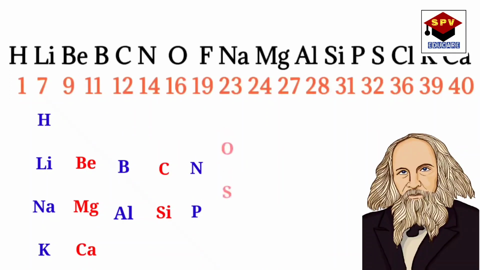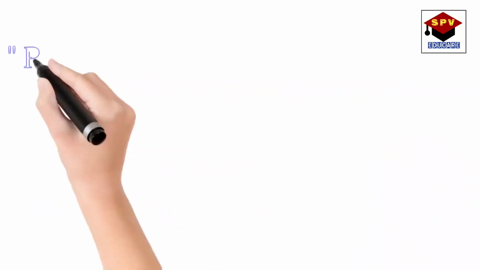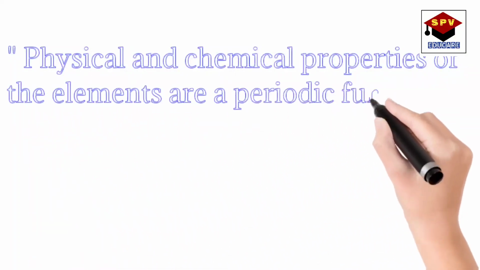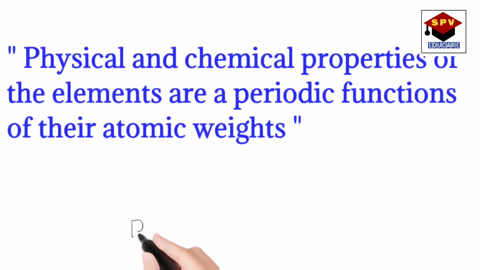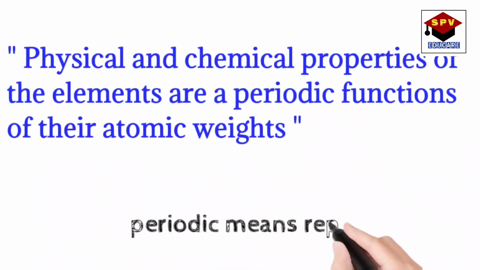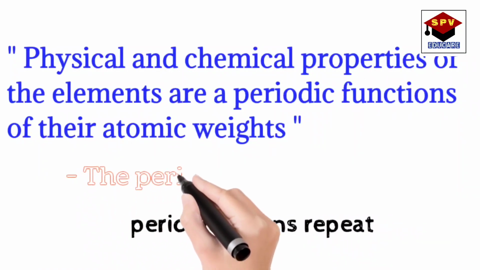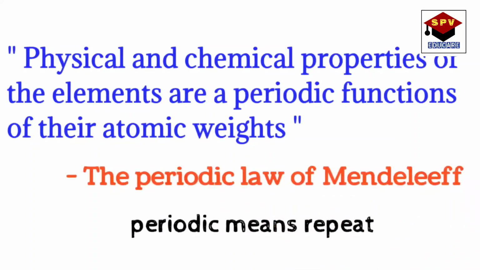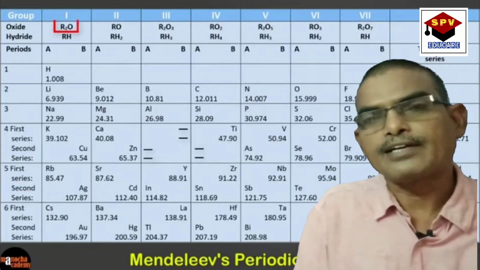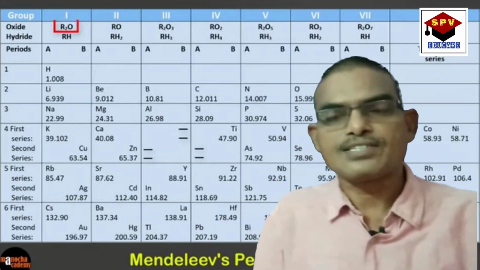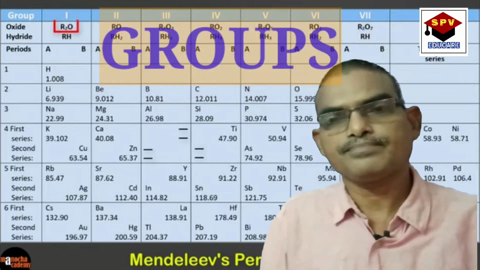On this basis, Mendeleev formulated a periodic law. It states that the physical and chemical properties of elements are the periodic functions of their atomic weights. Here, periodic functions means the properties of the elements will be repeated after regular intervals. This is called Mendeleev periodic law. Now let us watch the periodic table prepared by Mendeleev and discuss the salient features.